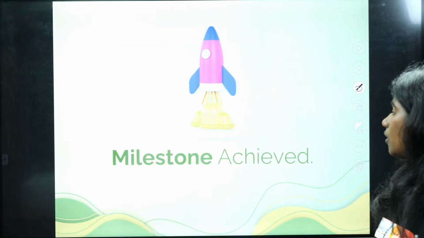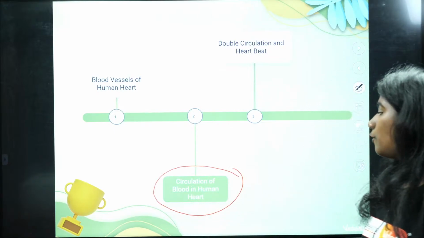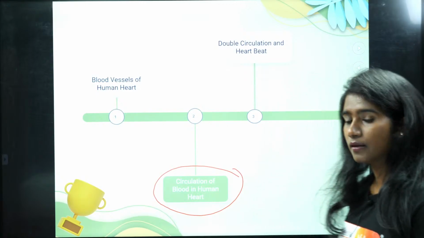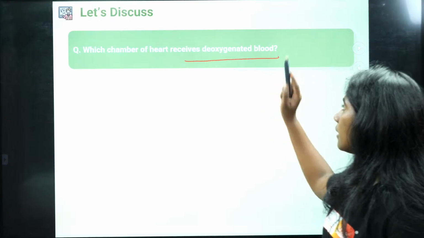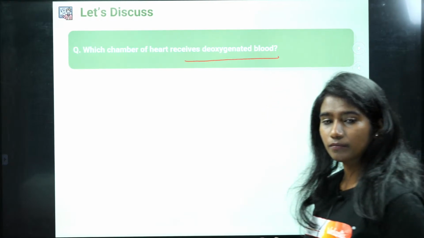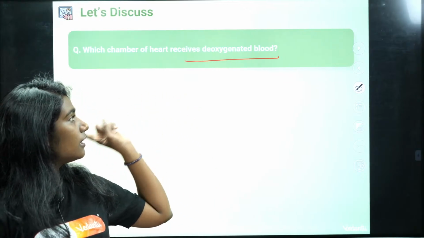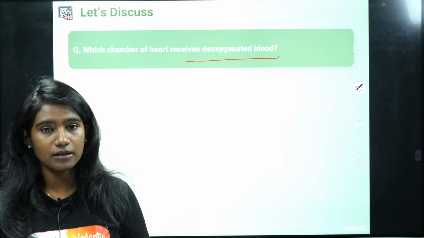Fine. Okay. Now we'll study about the circulation of blood in the human heart. Which chamber of the heart receives deoxygenated blood? There are 4 chambers, right?